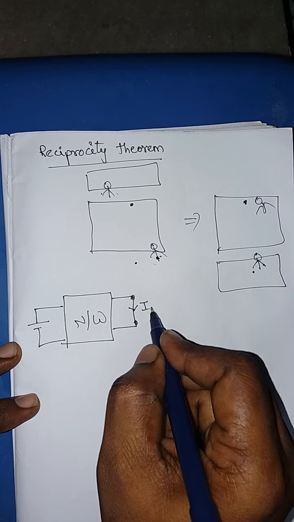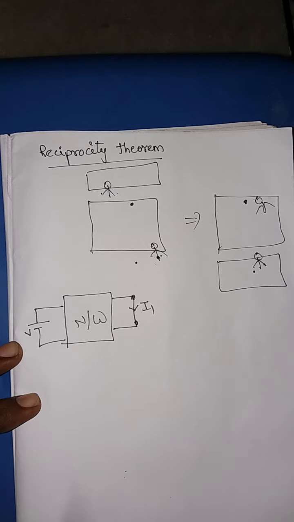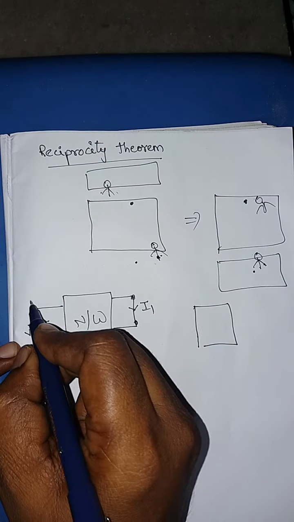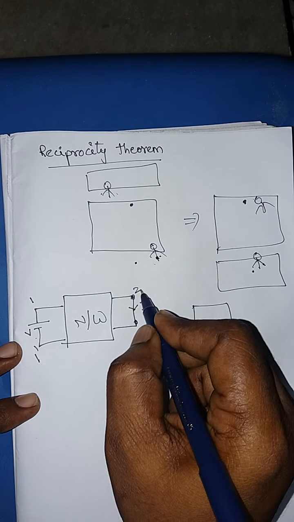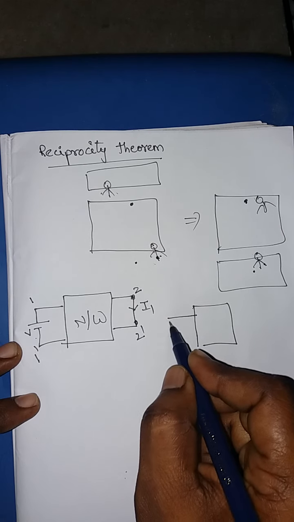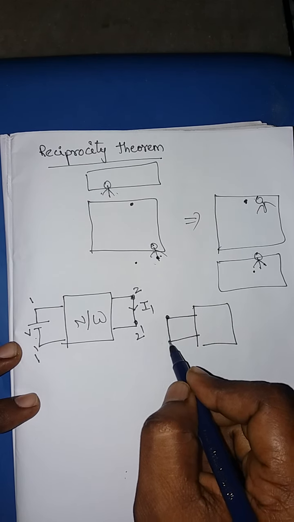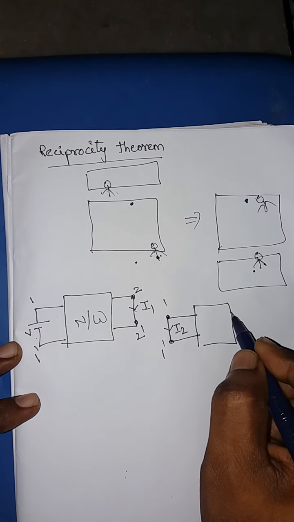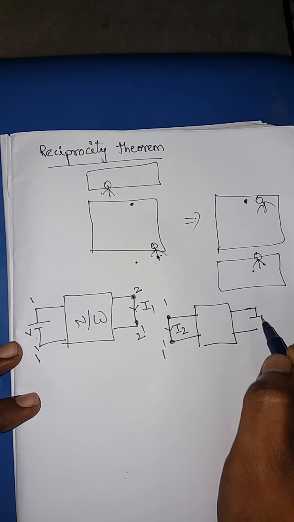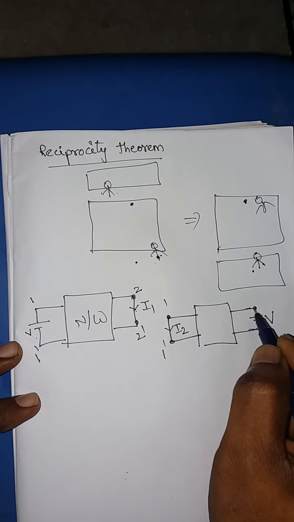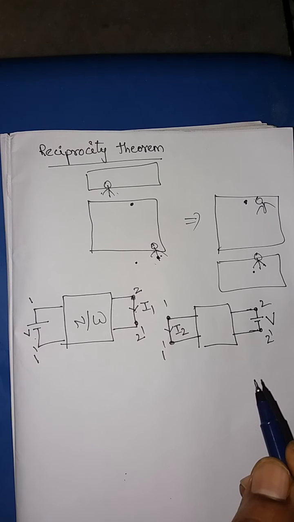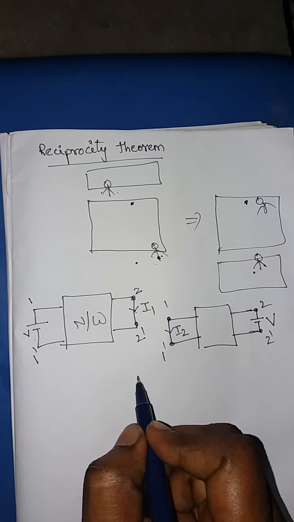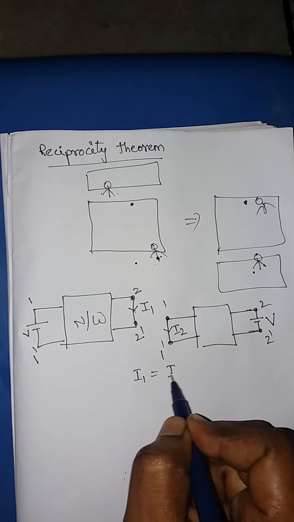The current is I1, and this is V. According to the reciprocity theorem, even if you interchange these two, that means this is 1 dash, 2 dash, and if I interchange like this, the load came here, and let the current be I2, with V at 2 dash, then according to the reciprocity theorem there is no change in I1 and I2. That means I1 is equal to I2.